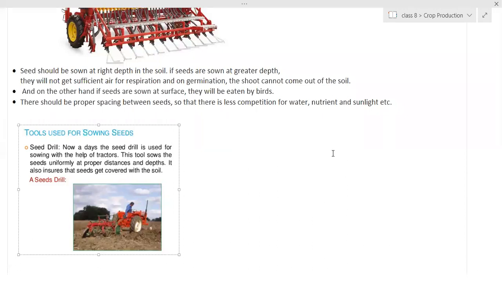Is there any doubt till this part? Does anyone have any doubt on this part? No, ma'am. No? Okay, then we will leave. Next class we will start with manuring and fertilization.